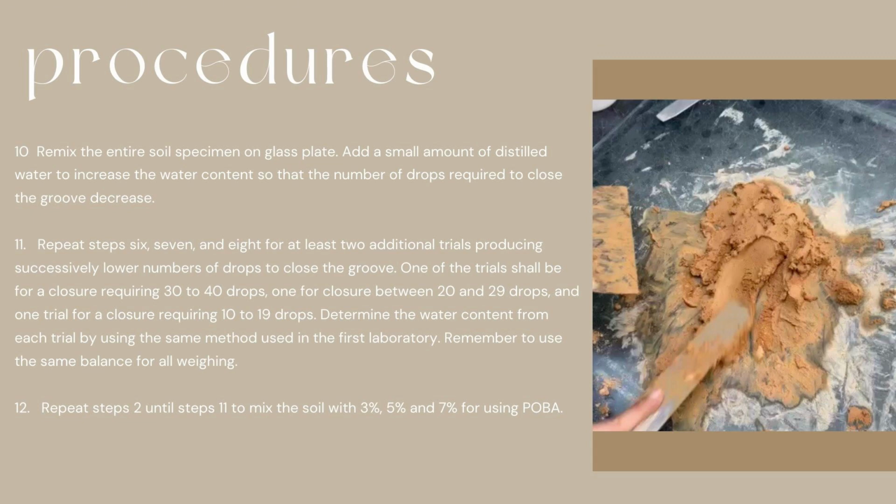One of the trials should be for a closure requiring 30 to 40 drops, one for a closure between 20 and 29 drops, and one trial for a closure between 10 and 19 drops. Determine the water content for each trial by using the same method used in the first laboratory. Remember to use the same balance for all weighing. Lastly, repeat step 2 until step 11 to mix the soil with 3%, 5% and 7% of Poba.